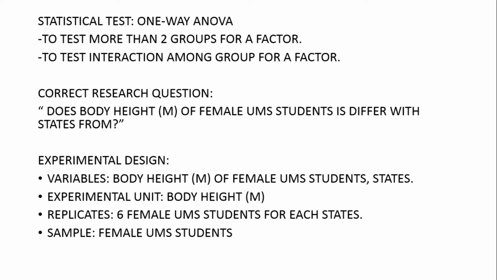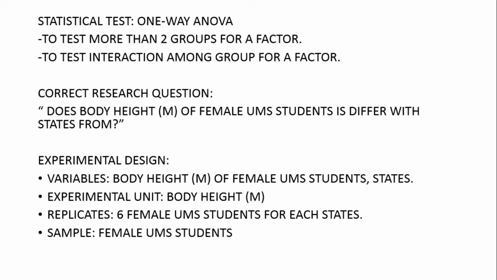The factor is body height of female UMS students. On the other hand, it tests interaction among groups for a factor. So I have corrected his research question: does the body height in meters of female UMS students differ with the state they are from?